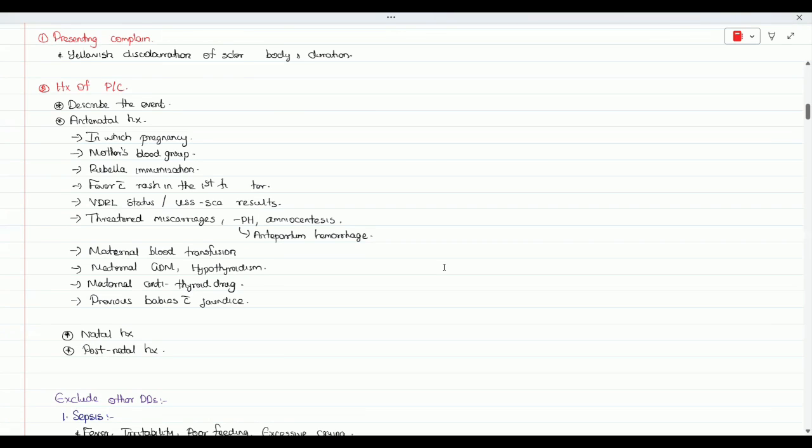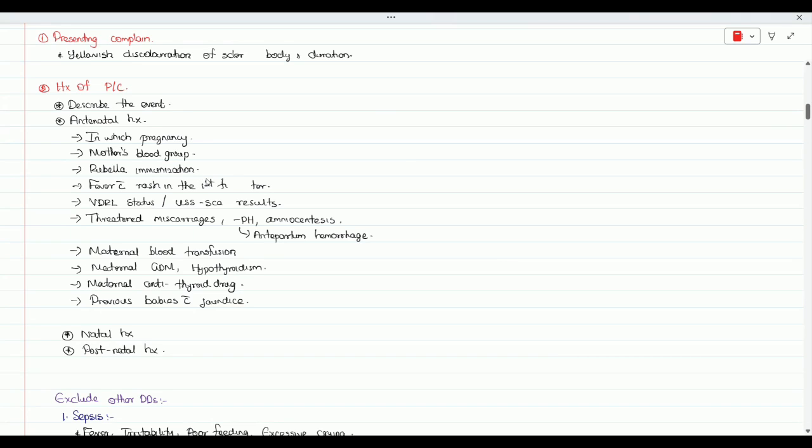Just remember, no need to ask each and everything that I have mentioned here. Most of the patients we get for our pediatric unit are usually Kasai procedure, biliary atresia patients. There are other patients also, but they will be giving a typical case, so you don't need to worry. You will have the diagnosis in your hand. With the diagnosis, you are going to take the history. Just don't forget to exclude some differential diagnosis. After exclusion of the differential diagnosis, go through the etiology, the diagnosis and the management. That is enough.